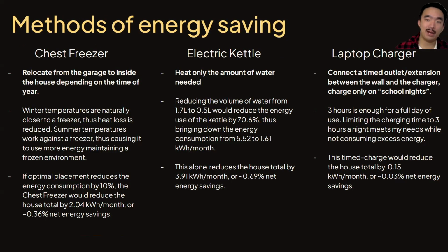In terms of saving energy moving into the future, the chest freezer can be moved inside or outside of the garage depending on the time of year, because during the summer, if it's hotter, then the freezer would have to work harder. But if it's winter, then the freezer doesn't have to work as hard, and in fact, it probably has to work a lot less than during the spring or the fall because it is naturally colder outside. This change would likely lead to a 2 kilowatt hour per month saving, reducing the total energy used by 0.36%.